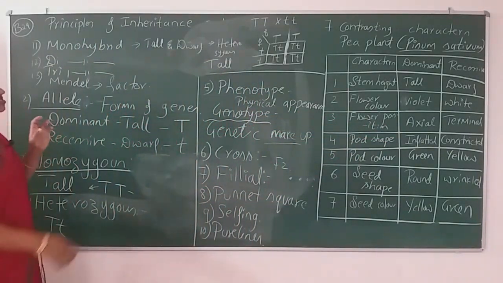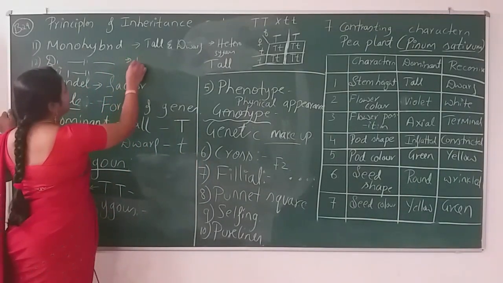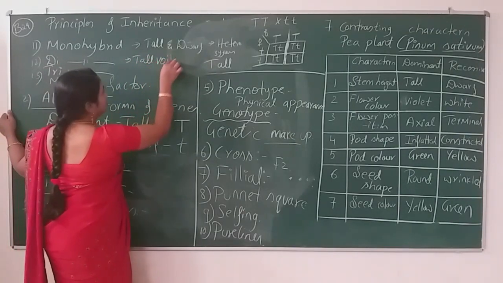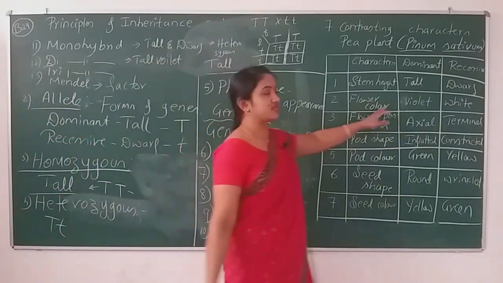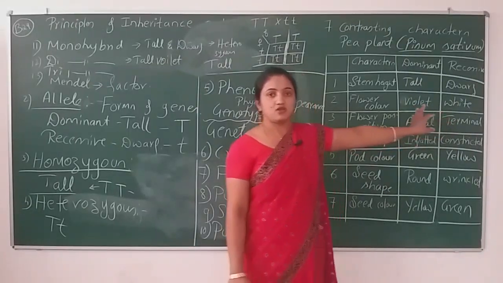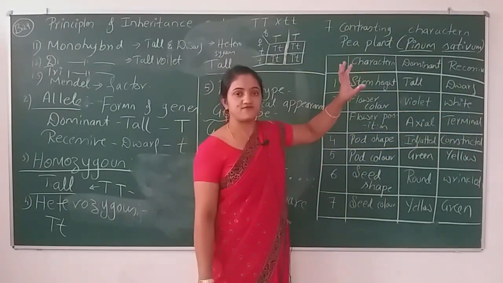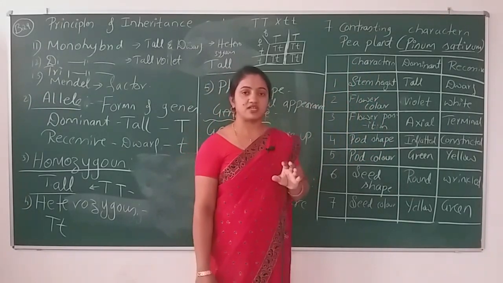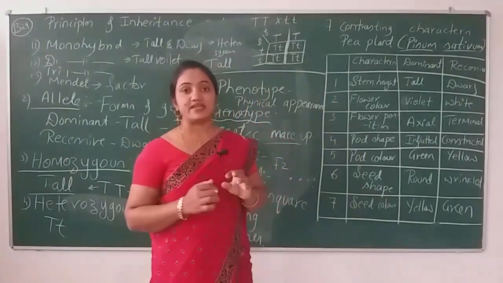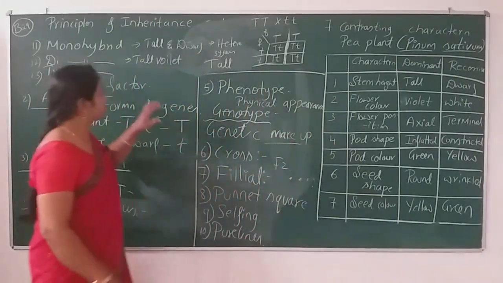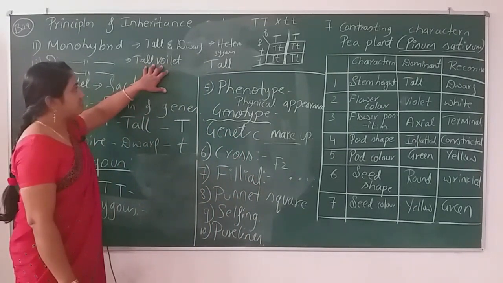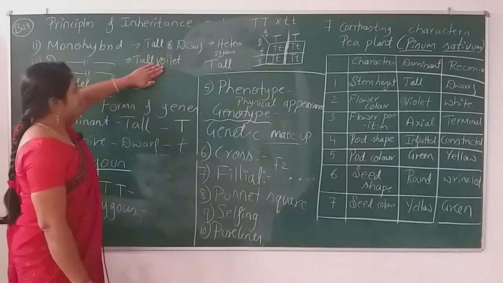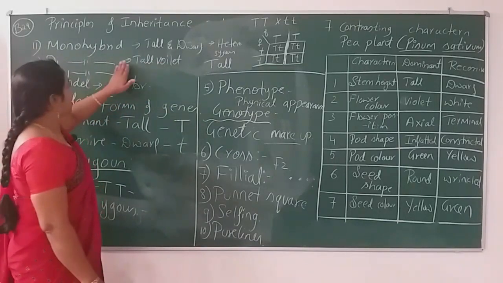Describing two characters means what? Tall and violet. We need a tall plant with violet colored flowers. To get two characters, when we start crossing the plant, that crossing or hybridization is known as a dihybrid cross, taking two characters.